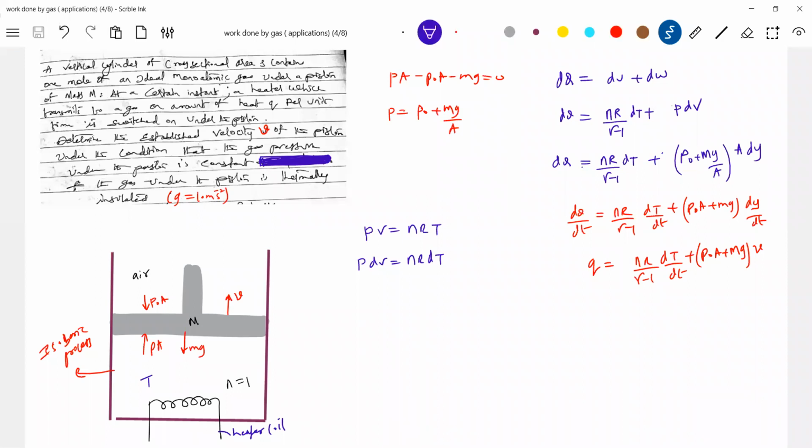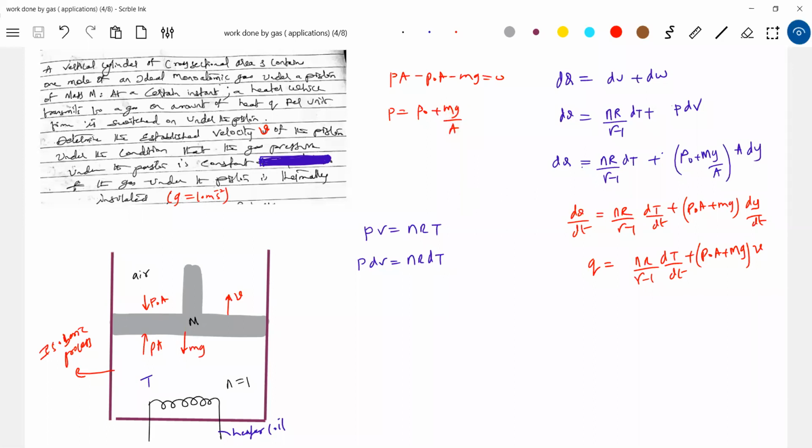I should have done that replacement in the second equation only, so that I could have proceeded very easily, but it will not flash to you naturally. Everyone will think: first law of thermodynamics, ideal gas equation, then take help of the piston. All these numericals are related in this way.